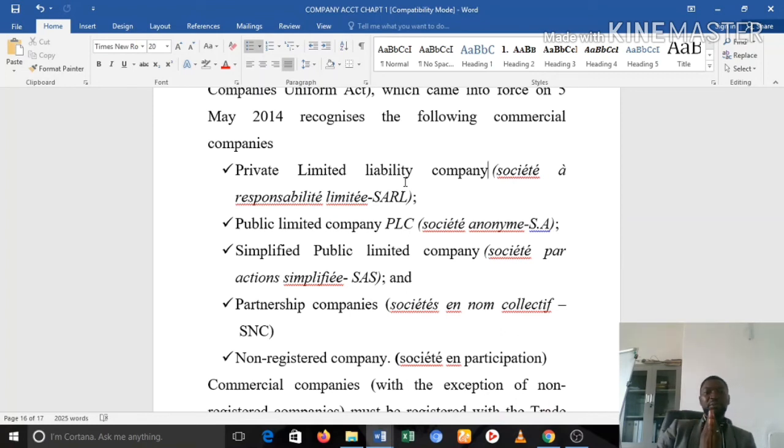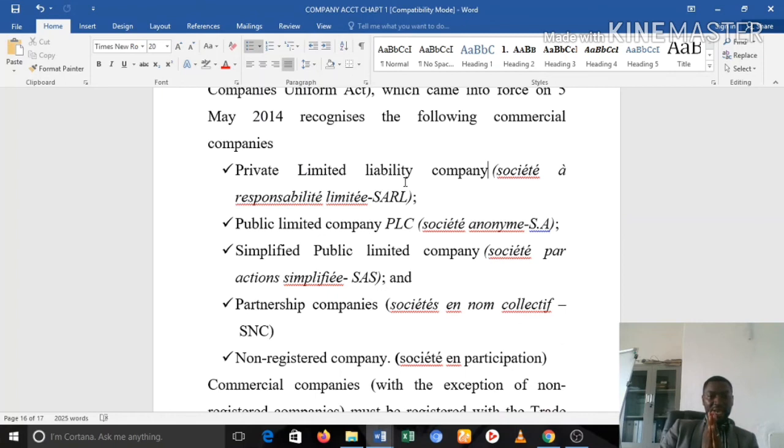Okay. For a public limited liability company, it is considered the bigger kind of company. So a public limited liability company, which we easily call PLC, or the French acronym SA, that is Société Anonyme. A public limited company requires a minimum capital of at least 10 million. You also have to have a minimum nominal value of 10,000 francs a share. So again, you must pass through a notary before you can register such a company.